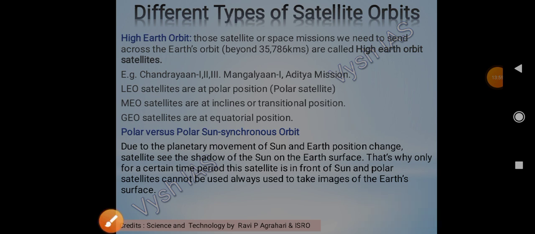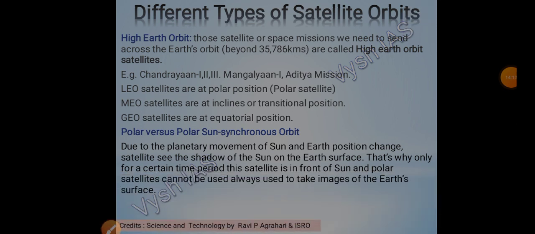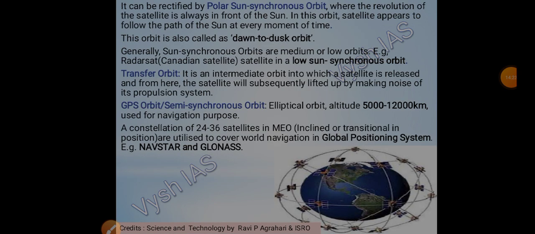Because of the planetary movements of the sun and the earth, the position keeps changing. So the satellites see the shadow of the sun on the earth's surface. That's why only for a certain time period the satellite is in front of the sun, and a polar satellite cannot always be used to take images of the earth's surface. To rectify this, we have the polar sun synchronous orbit, where the revolution of the satellite is always in front of the sun. In this orbit, the satellite appears to follow the path of the sun. That's why sun synchronous is the name.